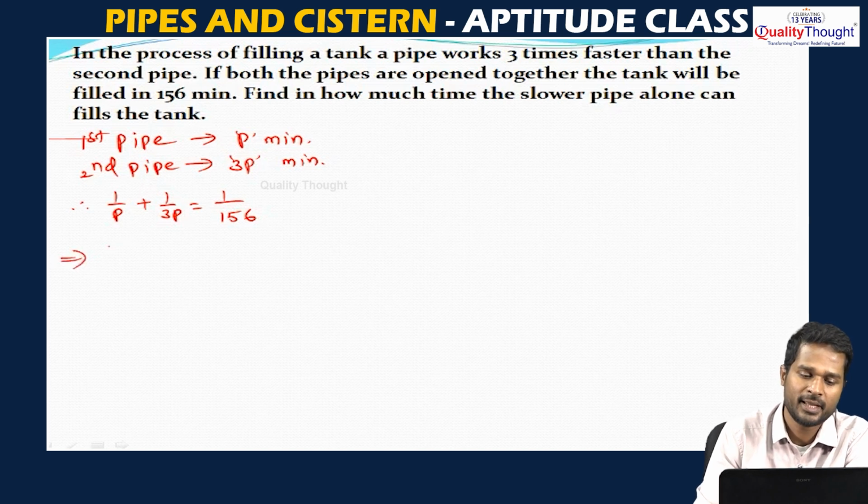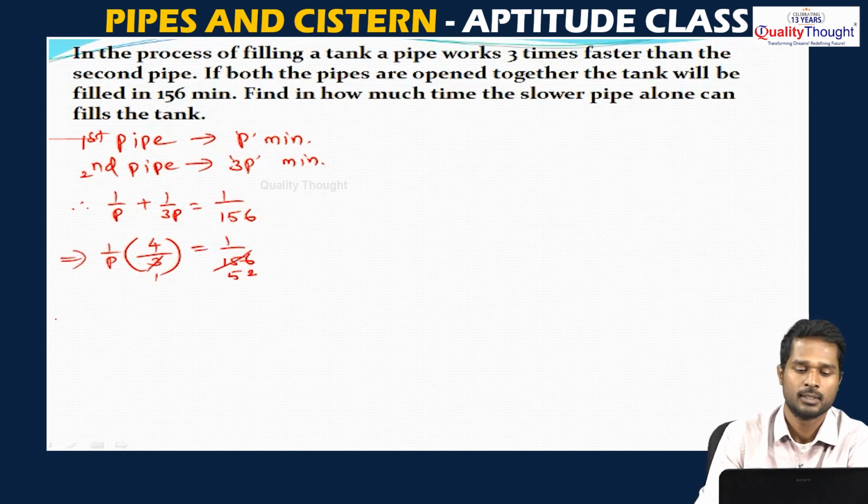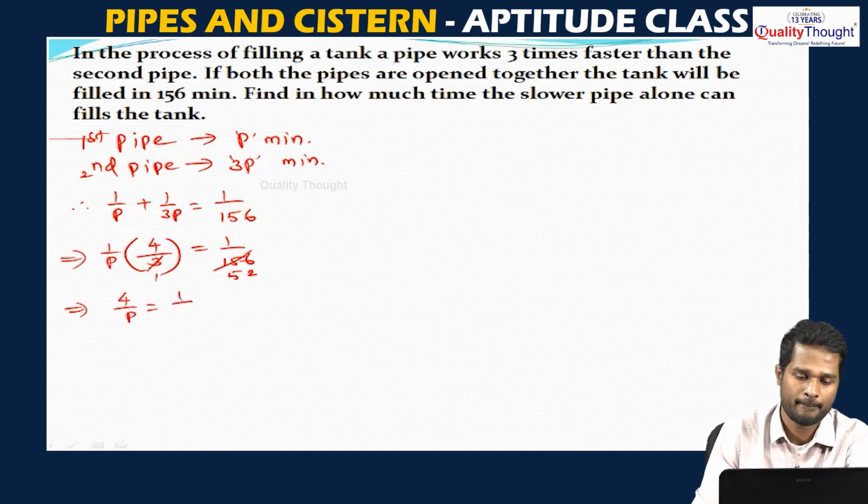Now take 1 by p as common, this is (3 plus 1) by 3, that is 4 by 3p, equal to 1 by 156. So 3 ones are 3, 3 5s are 15, 3 2s are 6. Now what we are left with is 4 by p equals 1 by 52. So the value of p is 52 into 4, and 52 into 4 is 208 minutes.